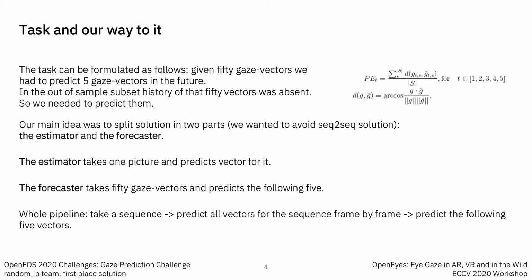for this competition. Our main idea was to split the solution in two parts, the estimator and the forecaster. We wanted to avoid a sequence-to-sequence solution because for us it was too hard and we thought we don't have enough time to implement it. The estimator takes one picture and predicts a vector for it, and the forecaster takes 50 gaze vectors and predicts the following 5. So our whole pipeline takes a sequence, predicts all vectors for the sequence frame by frame, and predicts the following 5 vectors.